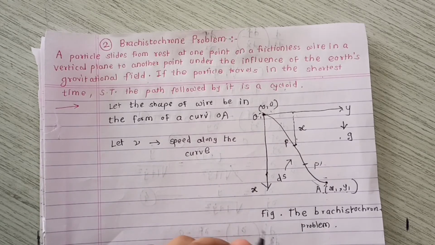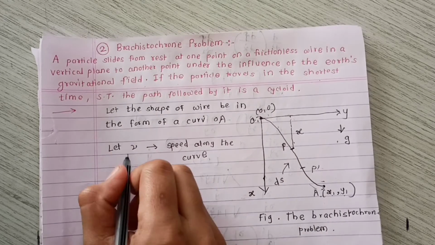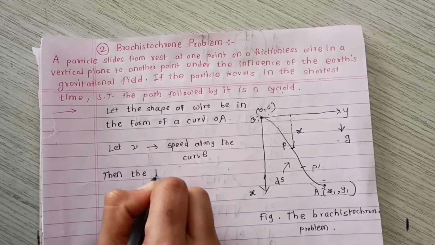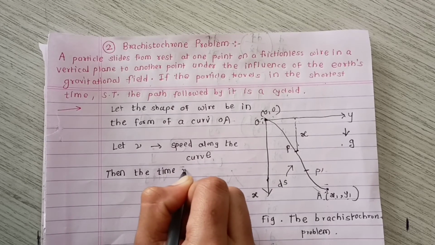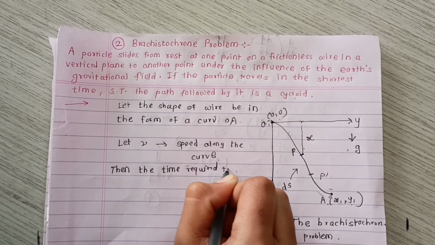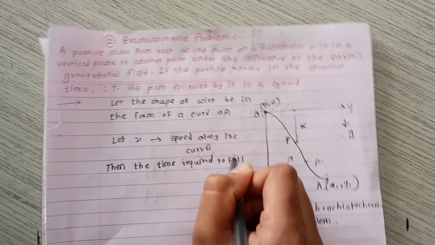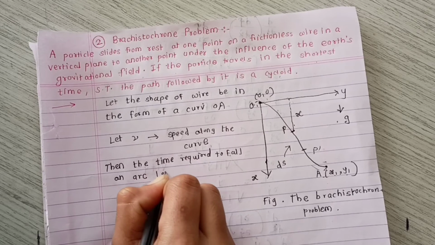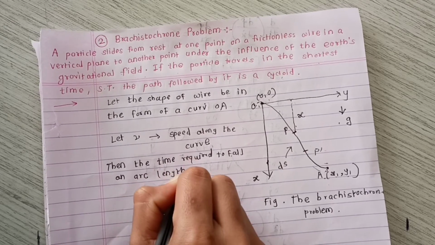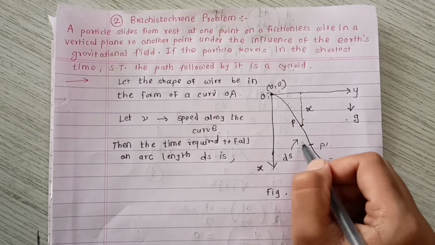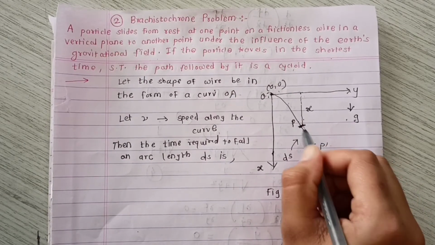Then we know that the time required to fall an arc length ds is, we take here the arc length ds, this part.